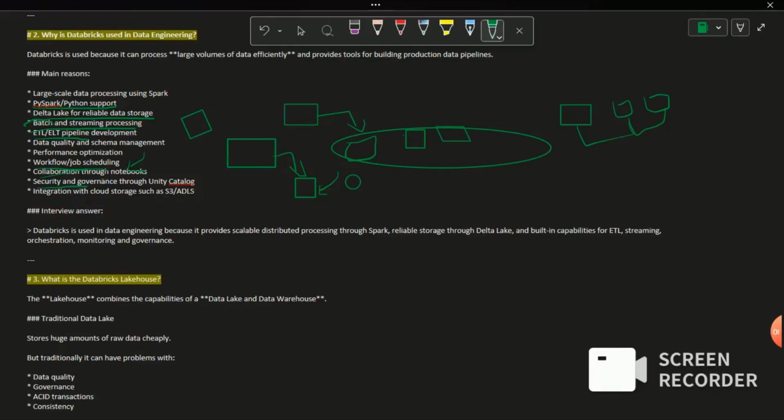Then it will support the security and governance using Unity Catalog. So using Unity Catalog, it will be like a centralized governance tool where we can manage all our access related things. Then integration with cloud storage. So for example, for data storage, we can rely on the external cloud storage, or even we can use the Databricks HDFS storage. It will support both kinds of things. It will support easy integration with the cloud storage for using data lake as S3 or ADLS.